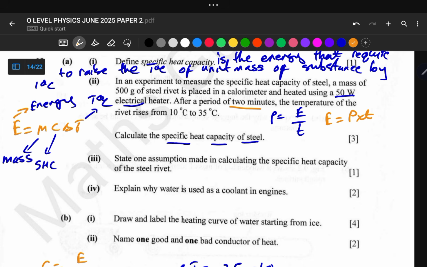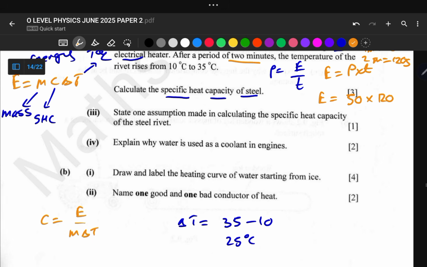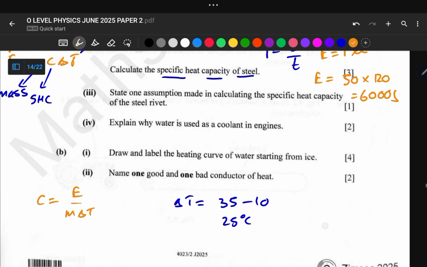So 1 minute is equal to 60 seconds. Therefore 2 minutes is equal to 120 seconds. So our energy is equal to our power, which is 50, multiplied by 120 seconds. If we multiply 120 by 50, our answer is 6,000. So this is 6,000 joules, that is for energy.